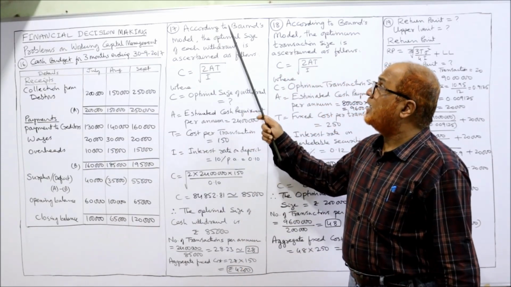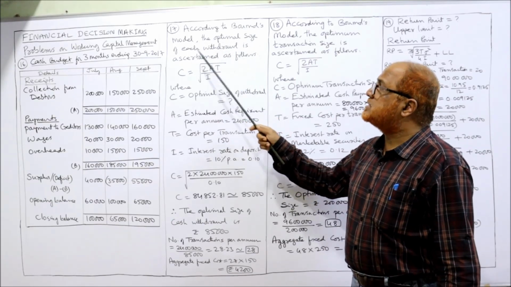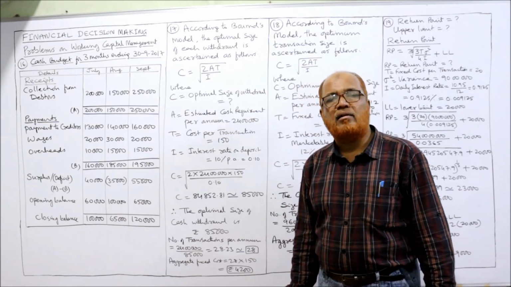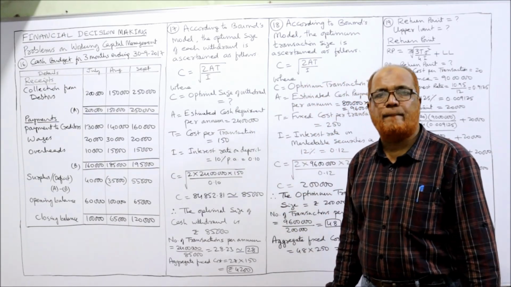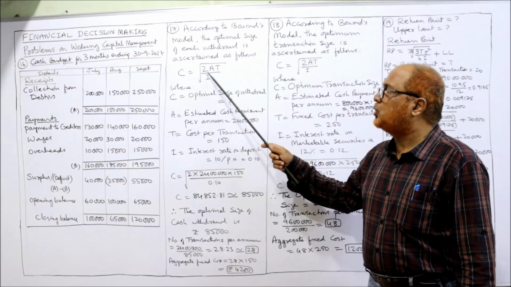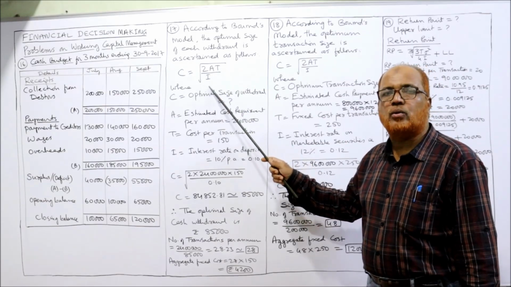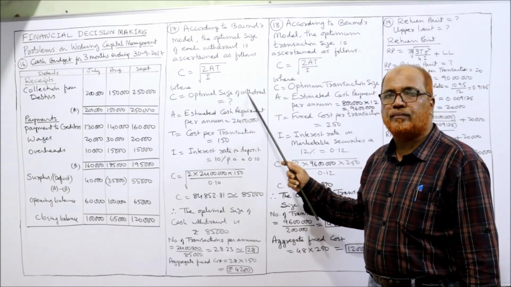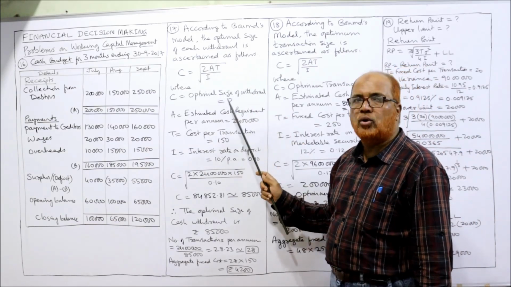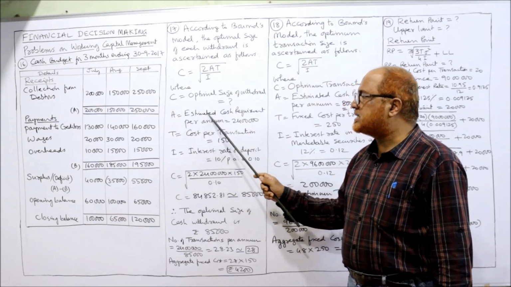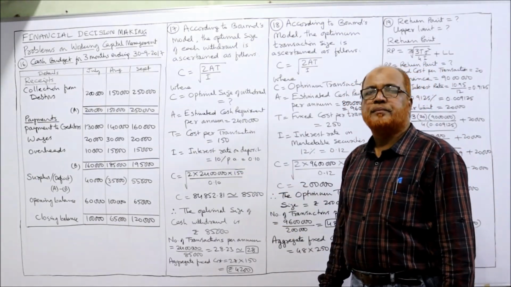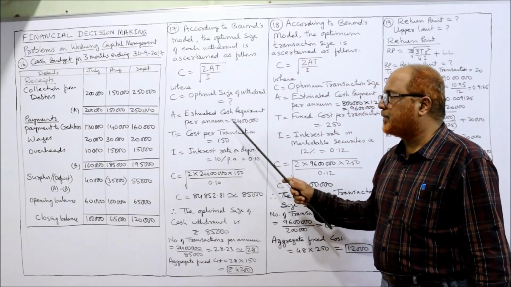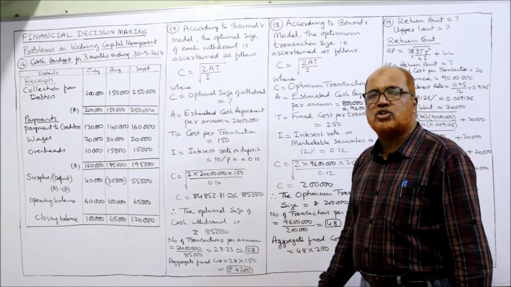According to Baumol's model, the formula for the optimum size of each withdrawal is C equals the square root of 2AT by I. What is C? The optimum size of withdrawal, the unknown value. A is the estimated cash requirement per annum, 24 lakh given.